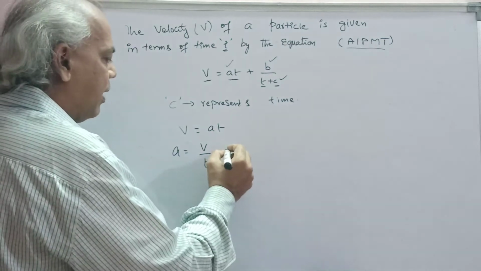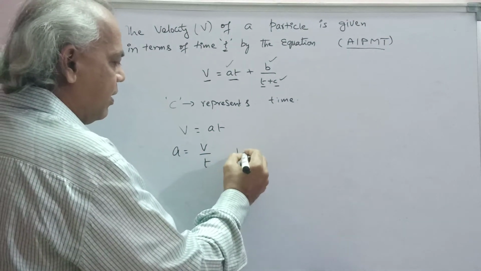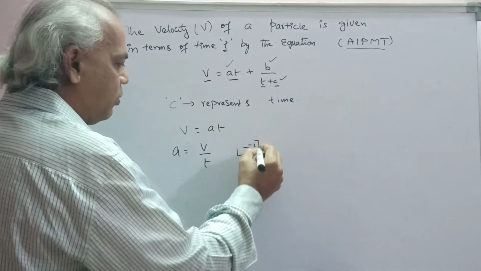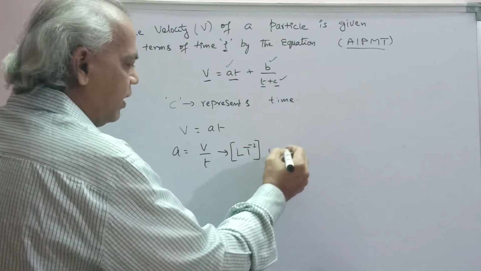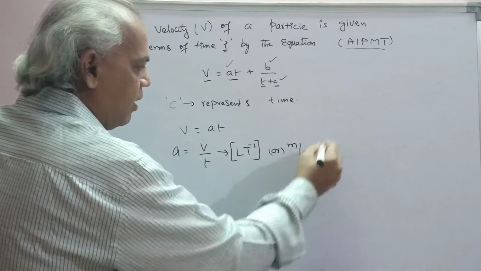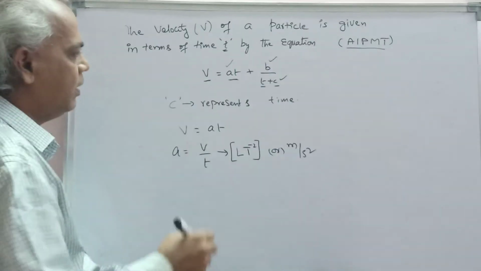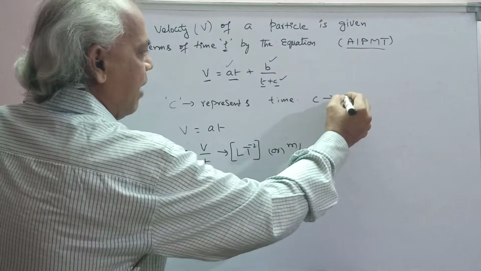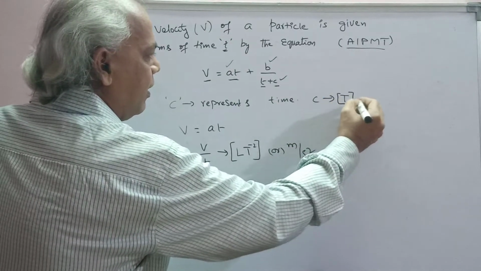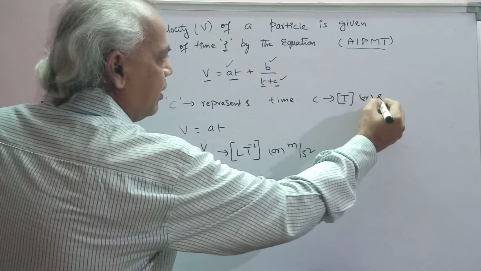So the dimensional formula is L T power minus 2, or in units, meter per second square. Here for c, the dimensional formula is T, or in units is seconds.